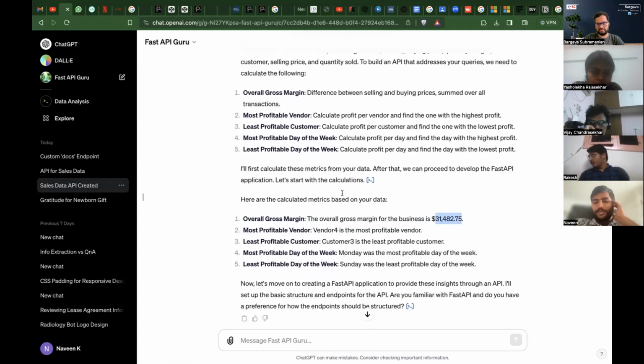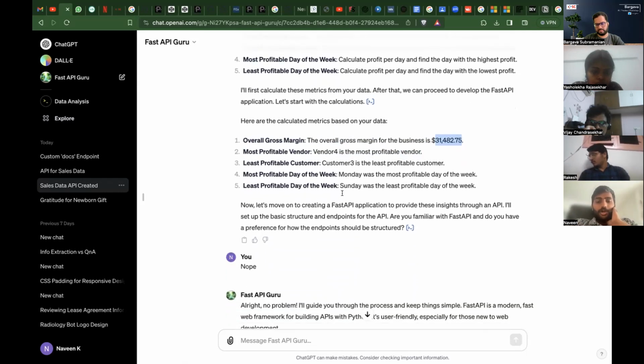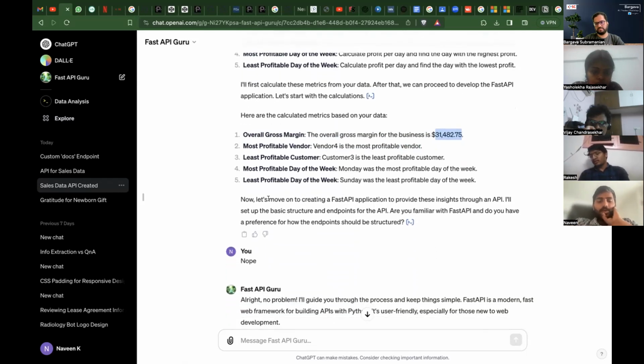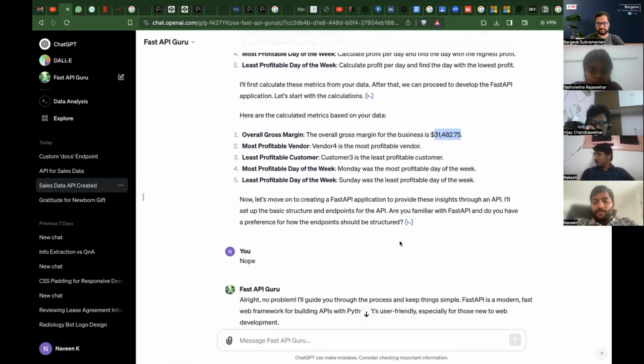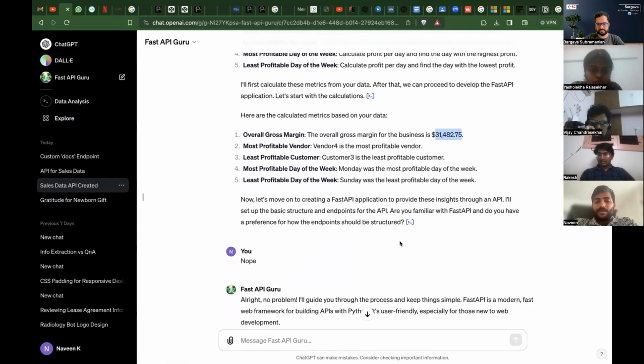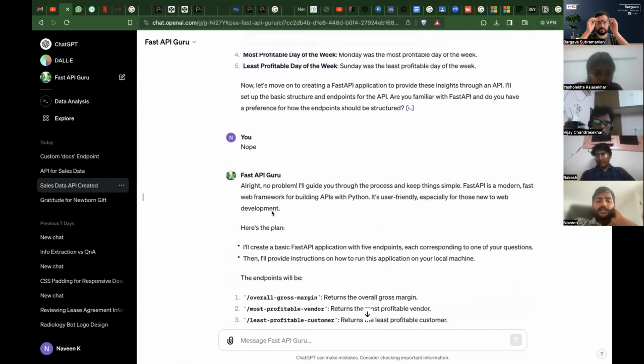So what it basically does is it understands the logic behind it. Once this is done, it says, okay, now let's move on to creating Fast API. It asks, are you familiar with Fast API? Do you have any preference how the endpoint should be structured? I told it no, go with whatever you want. Or else you can tell it how it should be structured. I told no, and it said, all right, no problem.